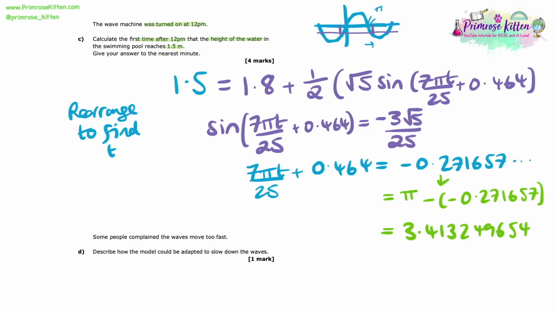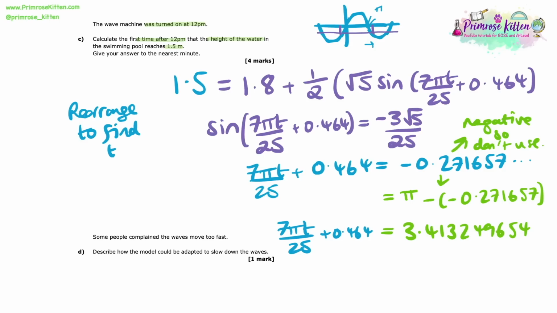Whichever method you used, whether it was this or CAST, we get 3.413249654 as our other solution. We can discard the negative version because, like I said, we don't have negative times.